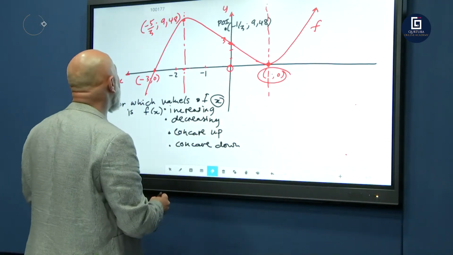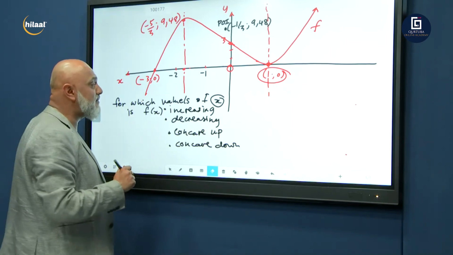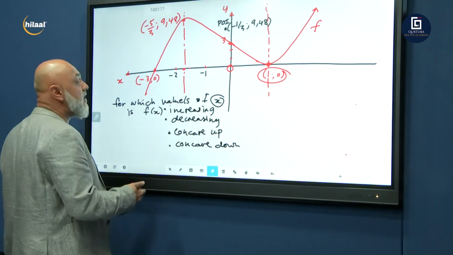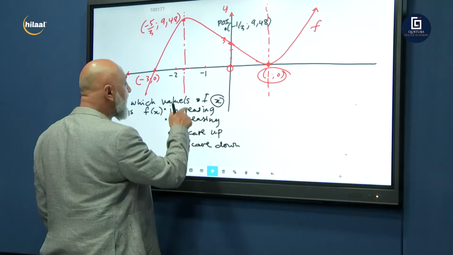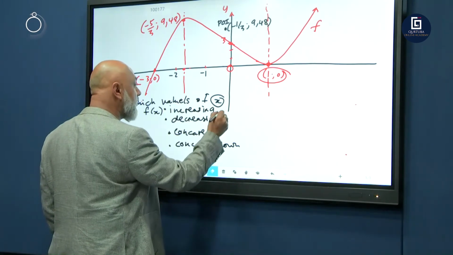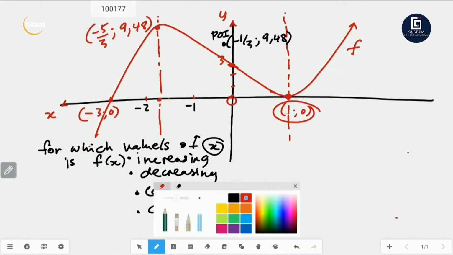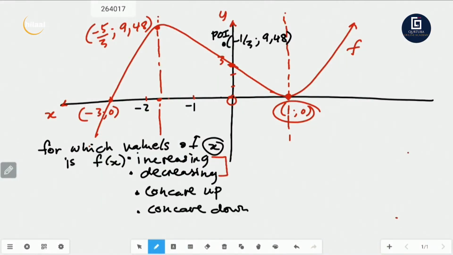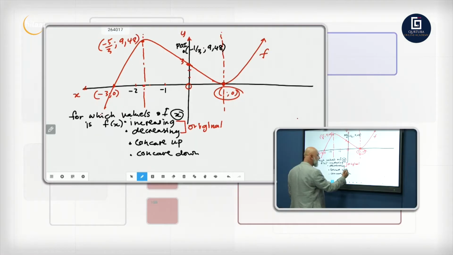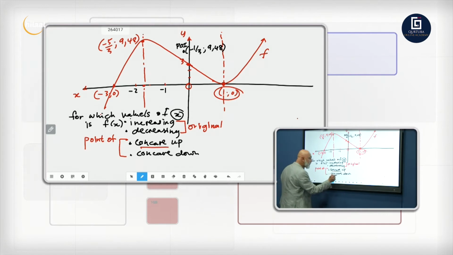Let's see. Now, I want you to remember something. Whenever you're looking at increasing and decreasing, you look at the original graph. So let's put a small rule here. Whenever you're looking at increasing or decreasing, you look at the original graph. Whenever you're looking at concave up or concave down, you look at your point of inflection. Whenever you see the word concave up, concave down, you look at your point of inflection.